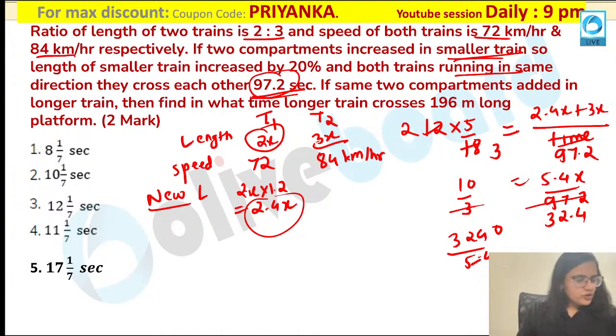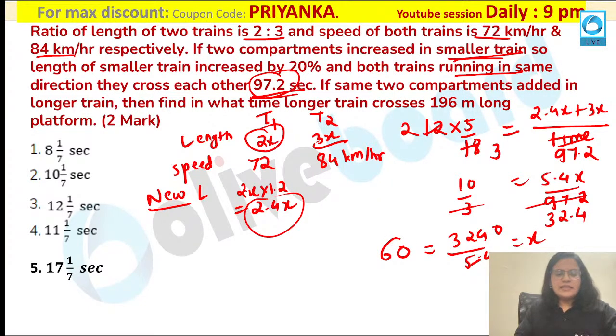Simple one. So many of you had already calculated the answer. 17 1 by 7 is the perfect answer here. So if you are dividing this value, I think x value will be equal to 60. X value is nothing but 60 over here.